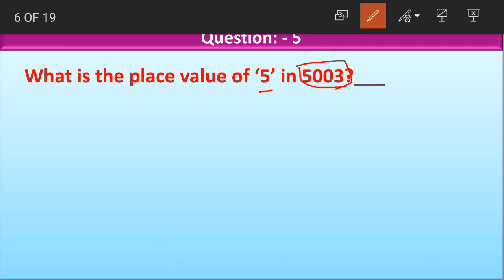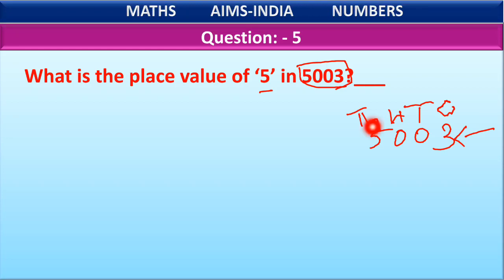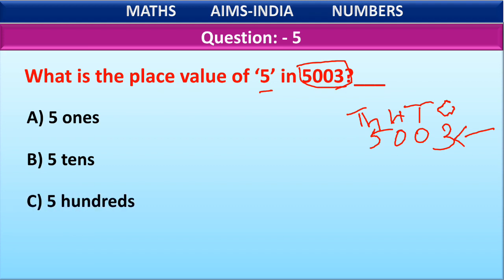If you remember, I said that for solving these kinds of questions, first write the place values on top of the number. How do we start writing the places? We start writing the places from the right side. What is the first place, children? First place is ones, then comes tens, then comes hundreds, and then comes thousands. Okay. First we have written the places on top of the number, and now let us look at the options here. Option A 5 ones, option B 5 tens, option C 5 hundreds, option D 5 thousands.